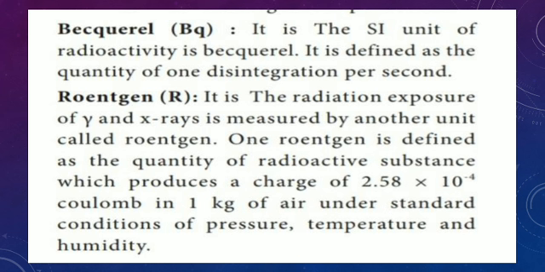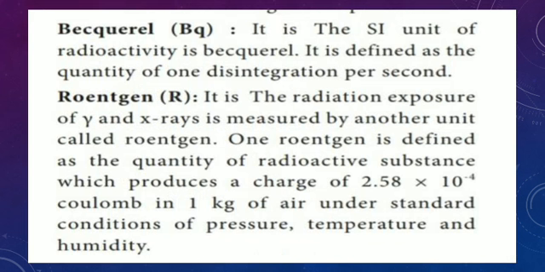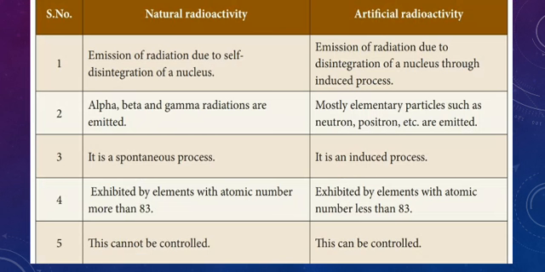So these are the 4 units. What are the units? Curie and Rutherford, becquerel and roentgen. So these are the 4 units, but the common unit is Curie. Okay, students, right? So this is the book content: difference between natural and artificial radioactivity.